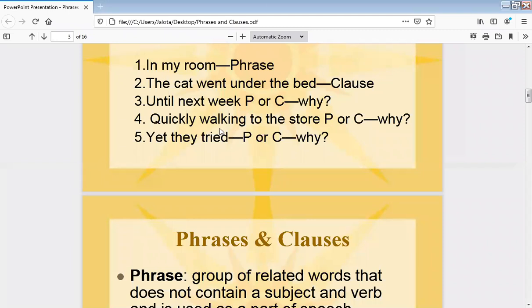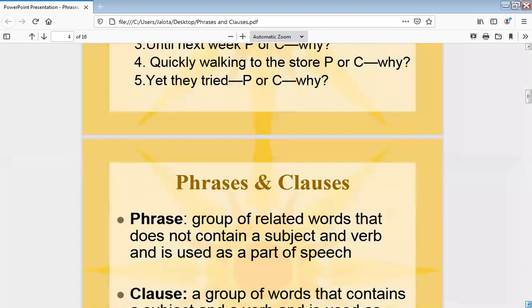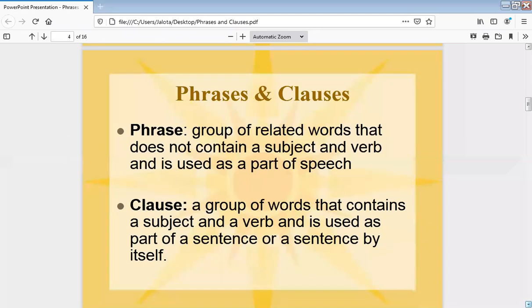If walking is there and you think it is continuous, then you should have some finite verb with it, like is walking, was walking, isn't it? Yet they tried. Tried is a finite verb, so we can call it a clause. It only requires an adverb here.